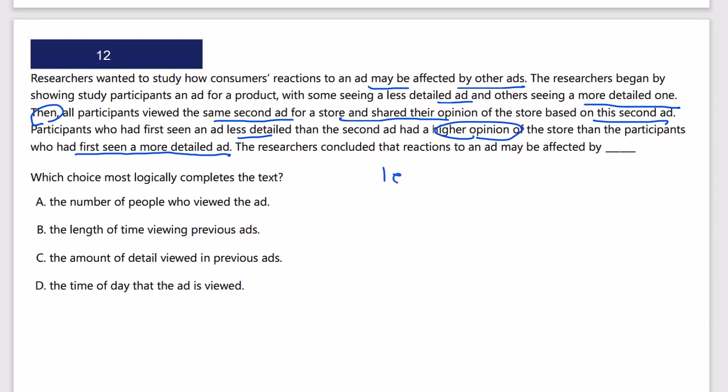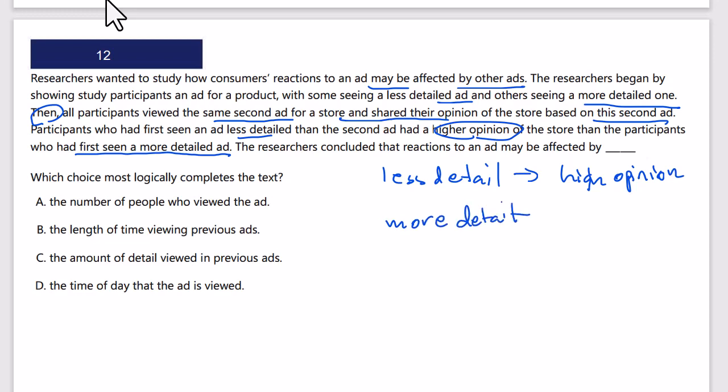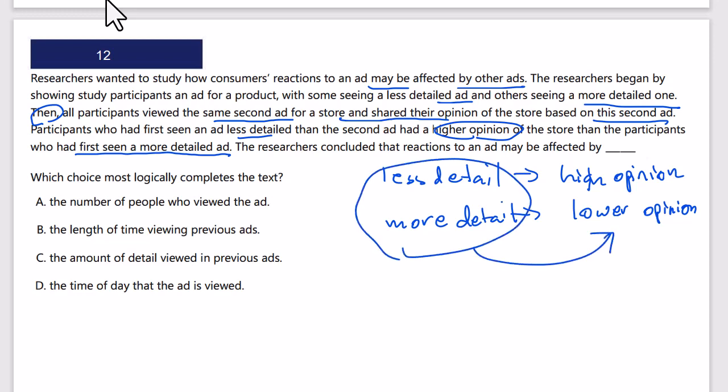So less detail leads to high opinion. And likewise, more detail must therefore lead to a lower opinion of the store. Okay? The researchers concluded that reactions to an ad may be affected by the detail of what they saw before. So the detail affects the opinion on the second ad.